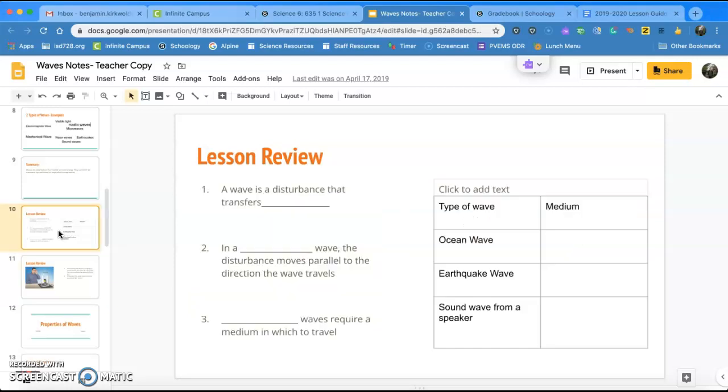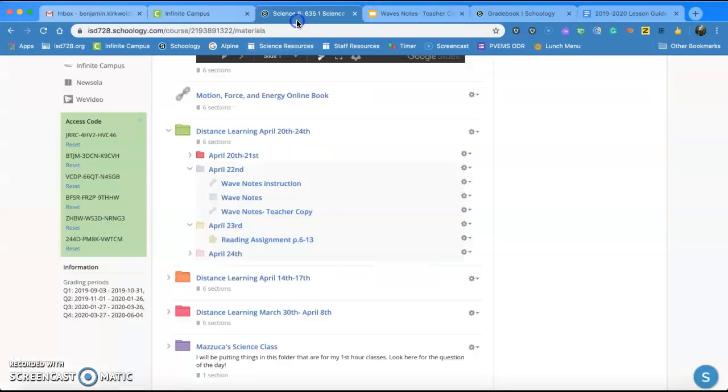So slides 10 and 11 here, I want you to fill out along with doing the reading assignment page 6 through 13. So you get that done today, and then you are good to go.